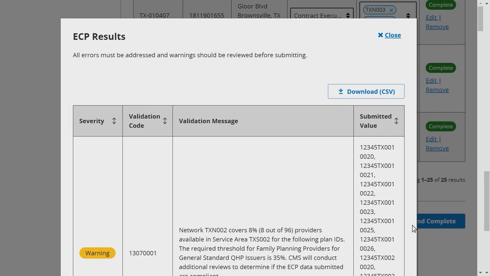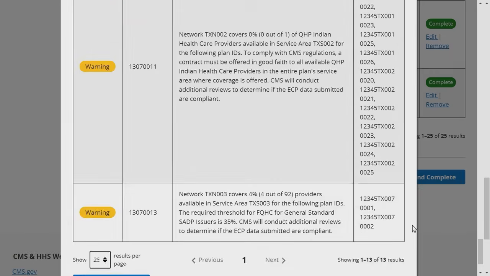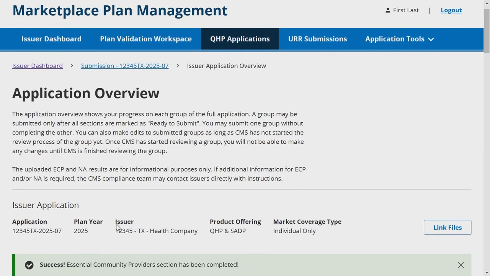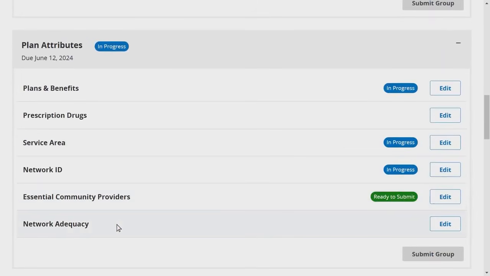Issuers also have the option to export ECP validation results by selecting Download. Review these validation results and make any needed updates to these data before selecting Save and Complete again to complete this section of your application. The Essential Community Providers section is one section within the Plan Attributes group. Please note that to submit ECP data to CMS, issuers must complete all sections of the Plan Attributes group and return to the Application Overview page to submit the completed application group for CMS review.